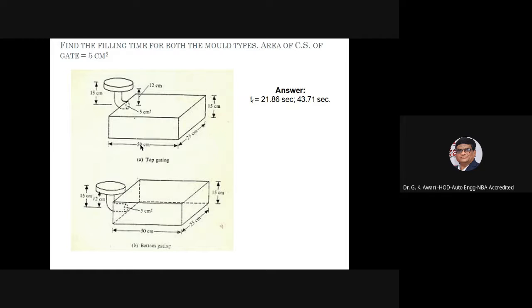This kind of numericals will be given to you. That is, find the filling time for both the mold types. Area of cross section of the gate is 5 centimeter square. So Tf is coming out to be 21.8 seconds or 43.7 seconds.